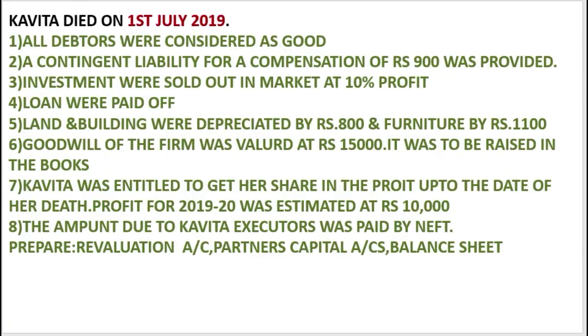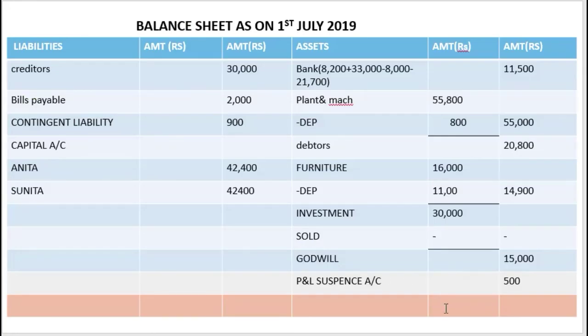And any more adjustments are there or what? Nothing. So let us see if our balance sheet tallies or not. So the balance we get is 1,17,700. It is going to tally, 1,17,700. Okay, I hope you have understood this illustration.